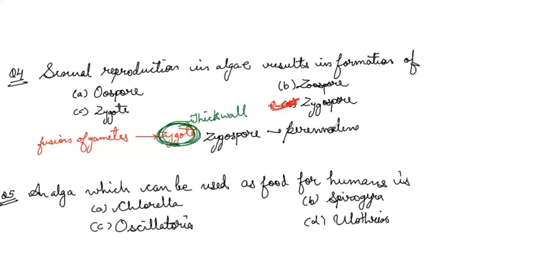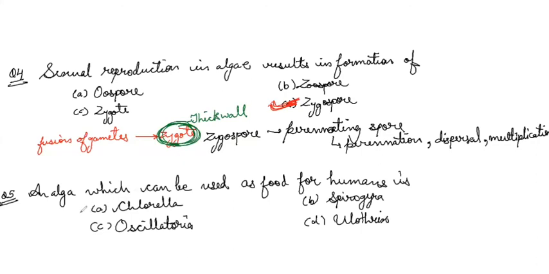Perennating spore, which will help to escape the unfavorable conditions, means it will help during perennation. Then it will help in dispersal of the spore, and it will also help in multiplication. Clear? Now, the next question, the last one for today, that is question number 5. An alga which can be used as food for humans, and I told the example already in the theory part,